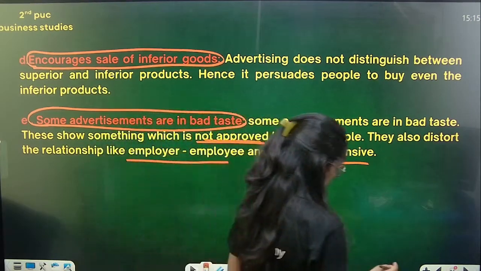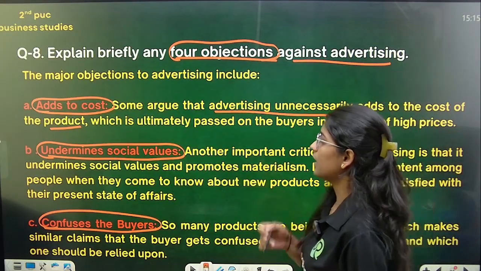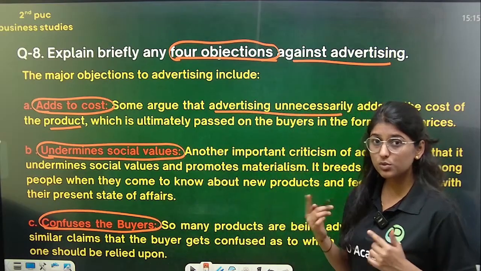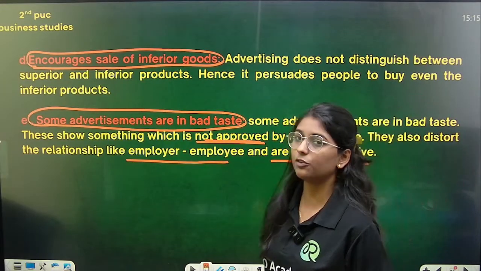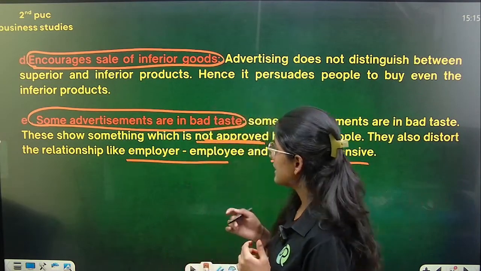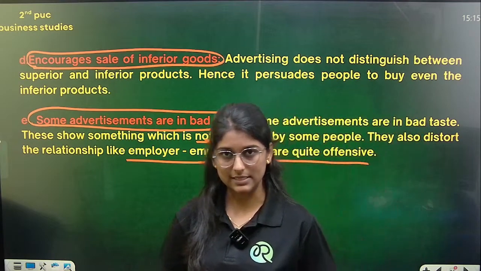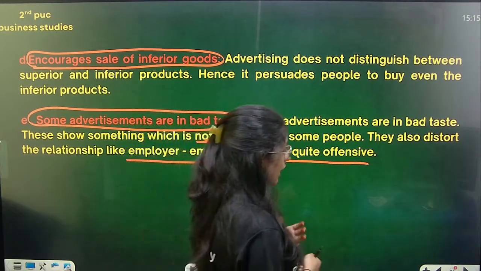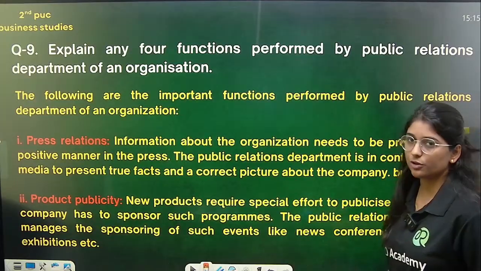So the first objection you can see here is that it adds to cost. Second one is that it undermines the social values. The third one is that it confuses the buyers. Fourth one is that it encourages the sale of inferior goods, and even some of the advertisements are in bad taste. So these are the objections of advertising. They might ask this in your exam also. Okay. Next question is the last question of your 4 marks.